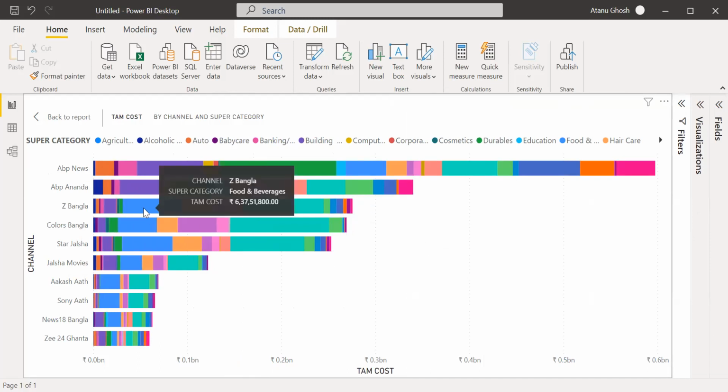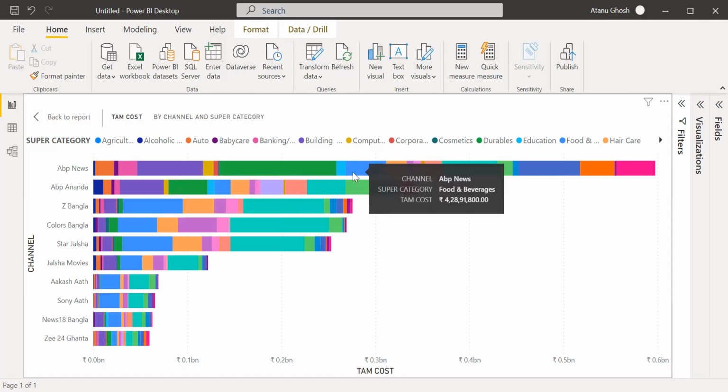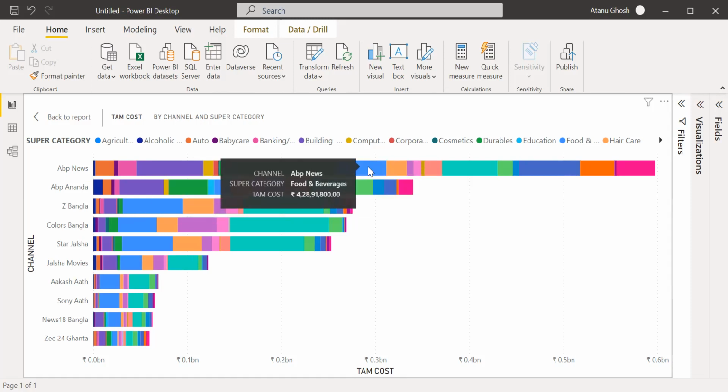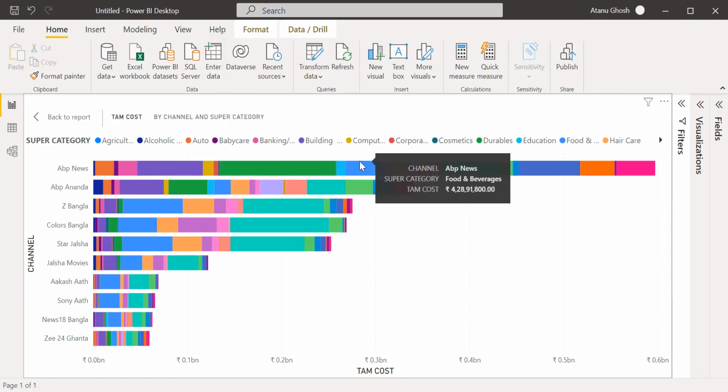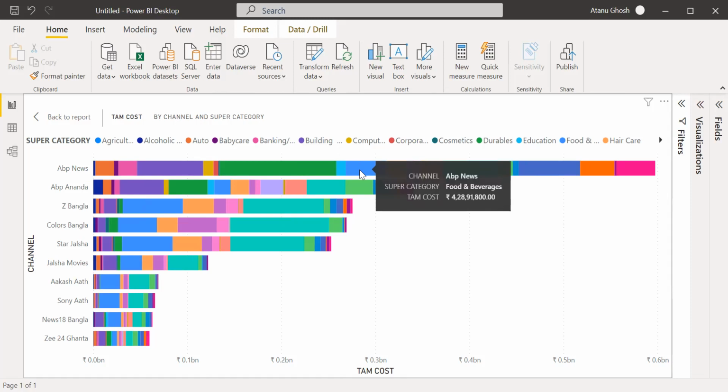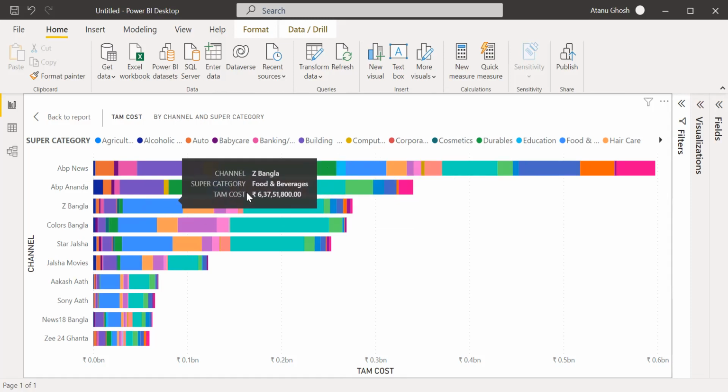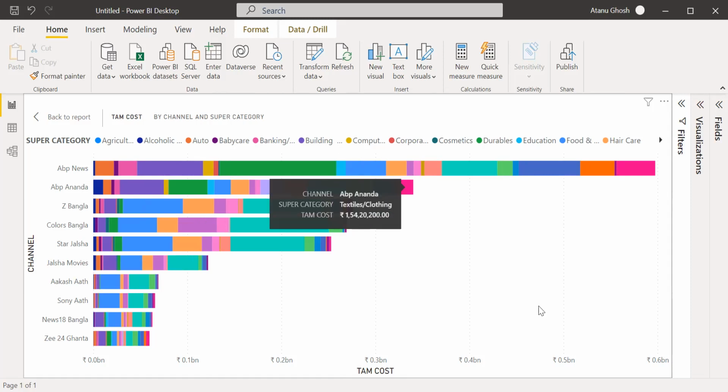This one, for example, food and beverage in Z Bangla seems to have much more presence than in ABP News. So food and beverage brands are advertising more in Z Bangla than in ABP News. Does it ring a bell? Yes. Why is it so?